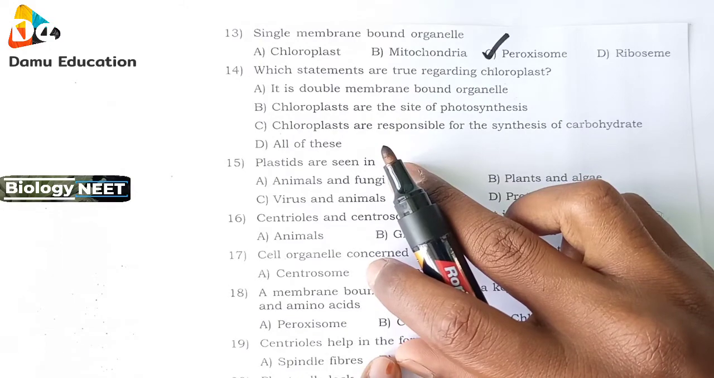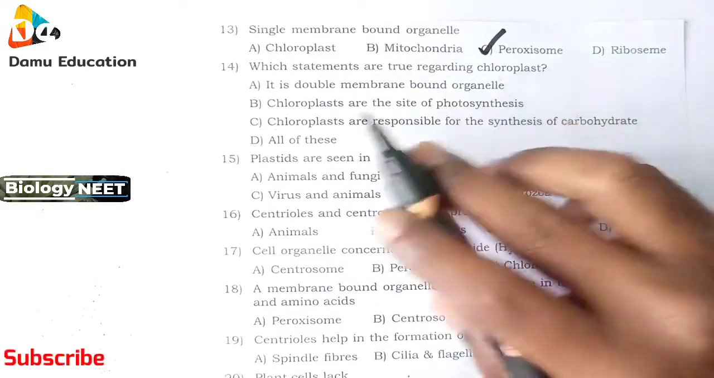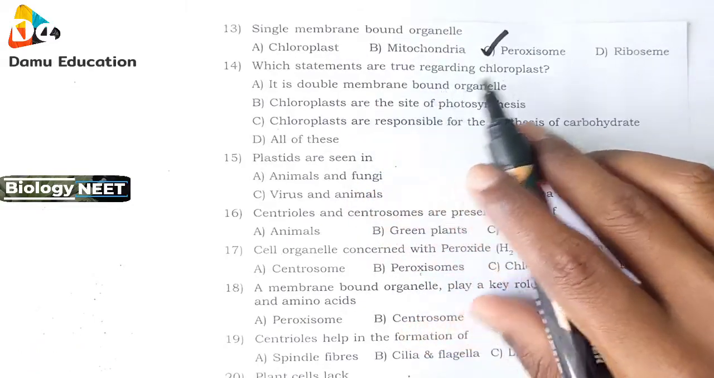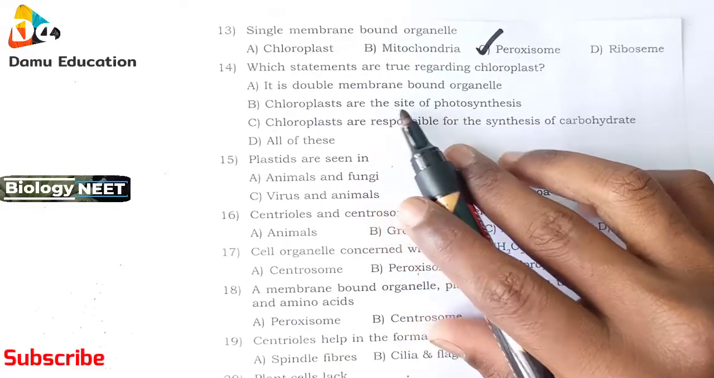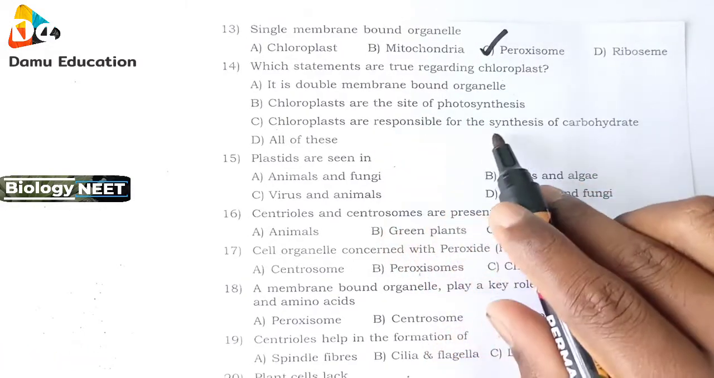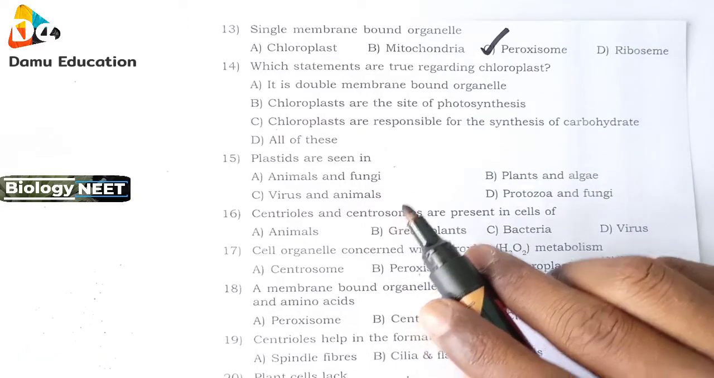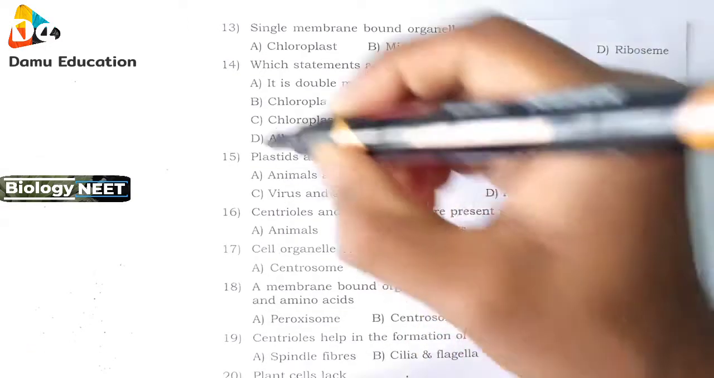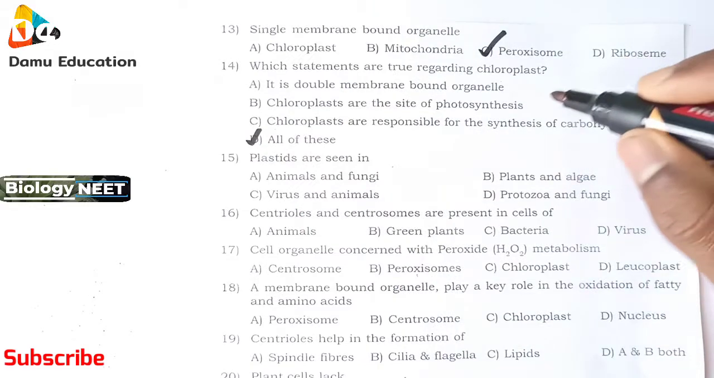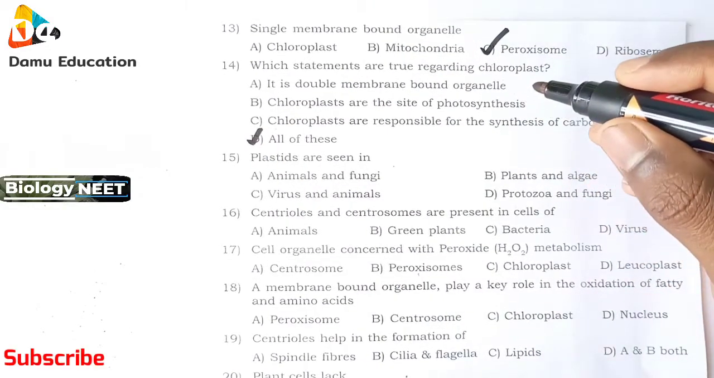Then 14th one: which statements are true regarding chloroplast? It is a double membrane bound organelle. Chloroplasts are the site of photosynthesis. Chloroplasts are responsible for the synthesis of carbohydrate. Next, all of this. So 14th one you can take as all of this, because it is involved in all of these and it is also double membrane bound.